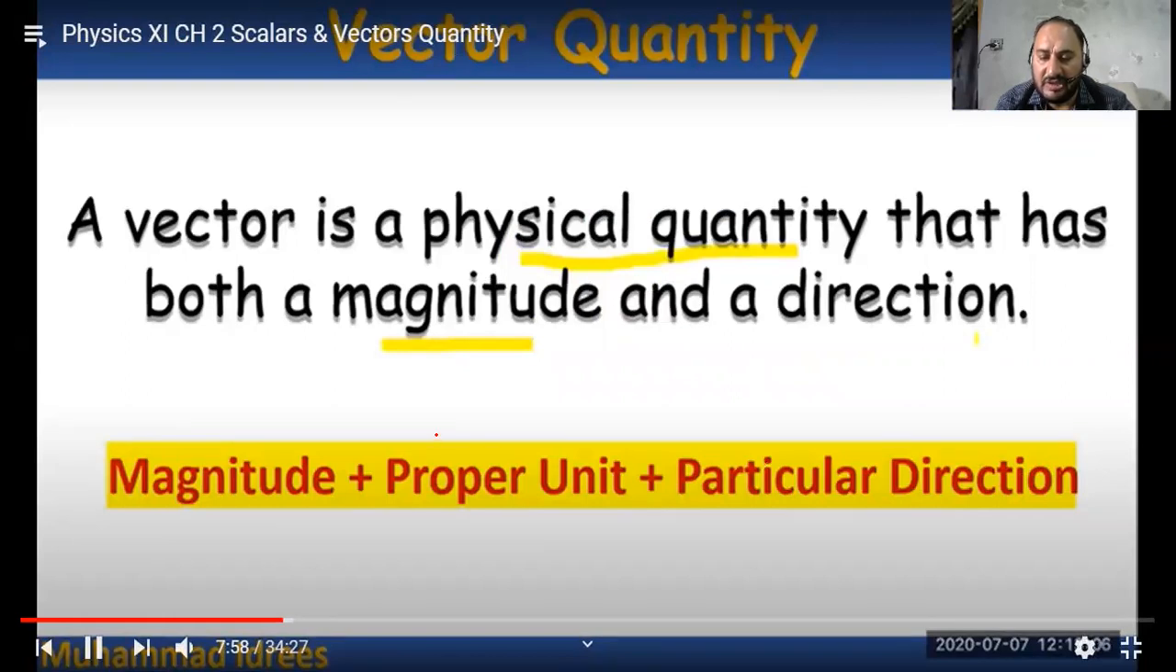So after that, what is a vector quantity? A vector is a physical quantity that has both magnitude as well as direction. So this is called a vector quantity. Dear students, we need magnitude, proper unit, and a particular direction. Keep in your mind, we have one extra thing, that is a particular direction.